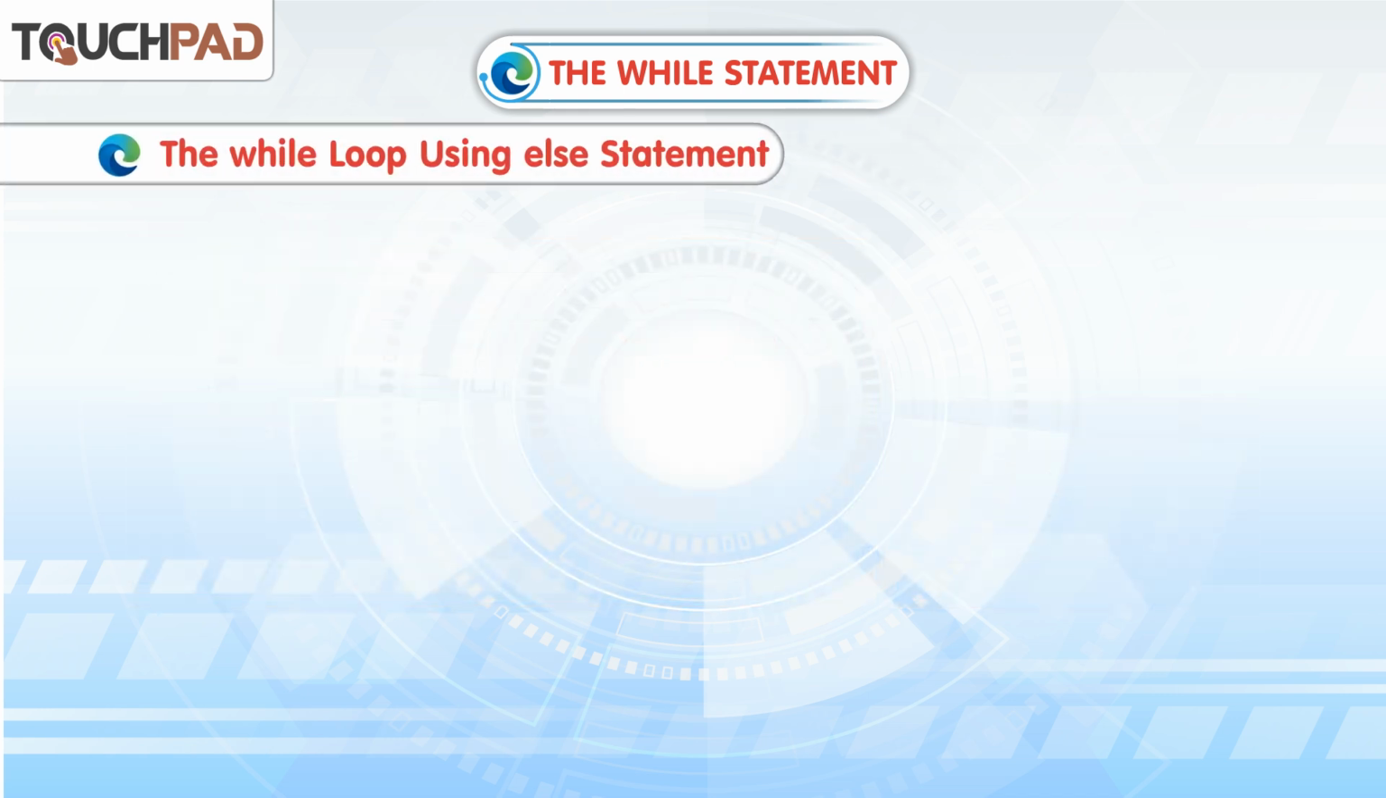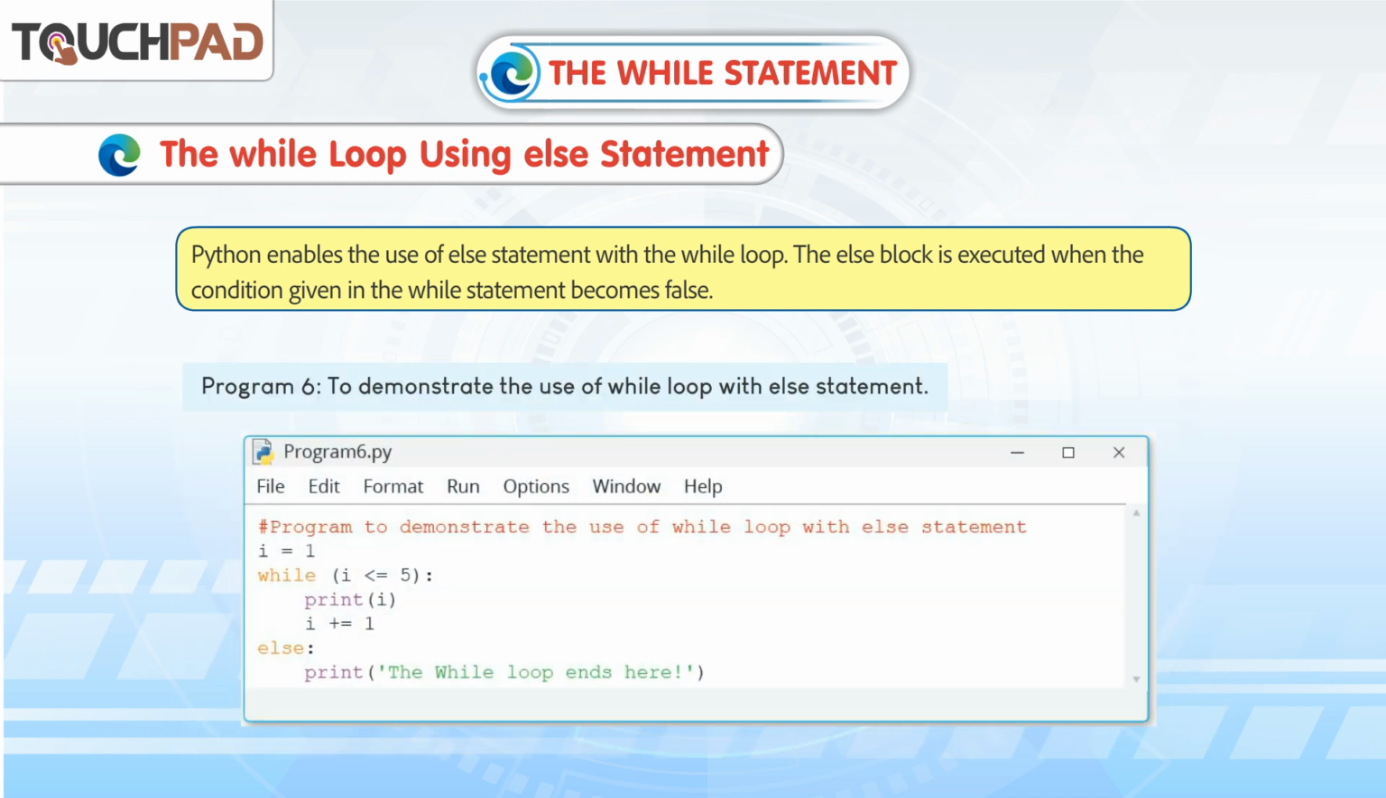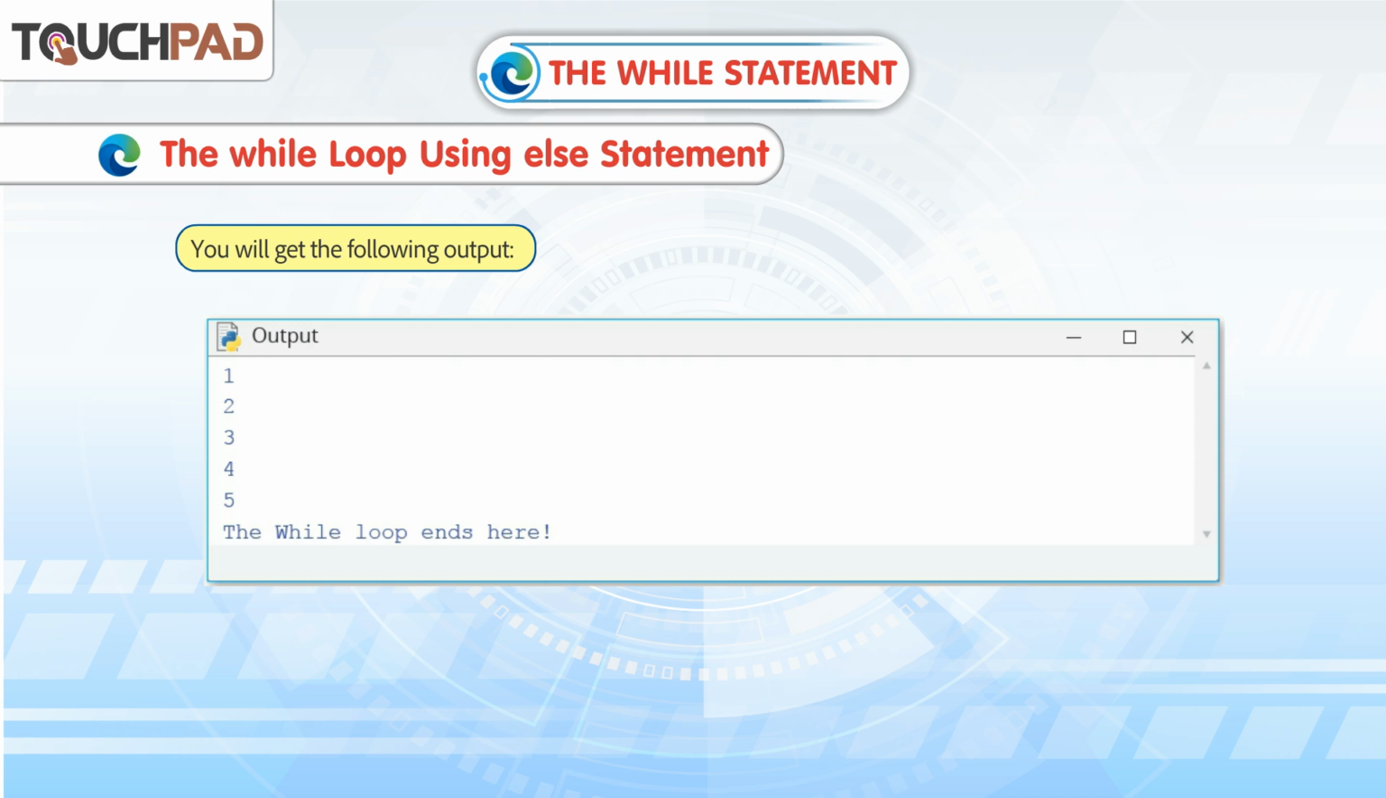The while loop using else statement. Python enables the use of else statement with the while loop. The else block is executed when the condition given in the while statement becomes false. Program 6 to demonstrate the use of while loop with else statement. You will get the following output.